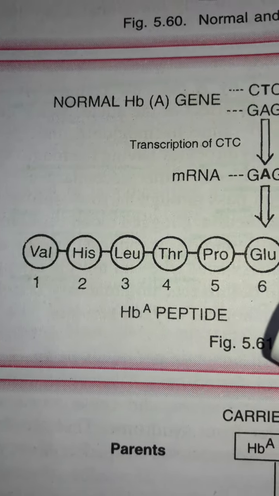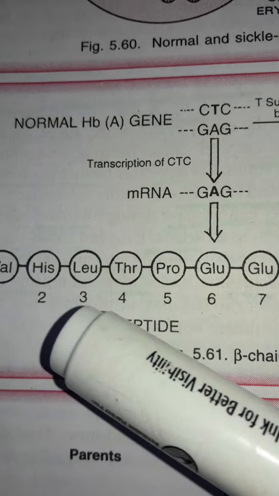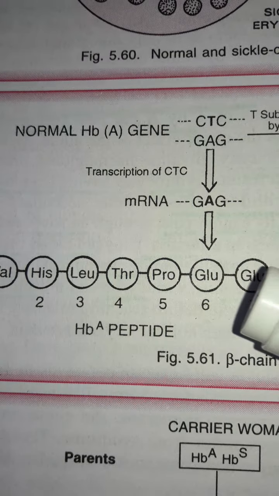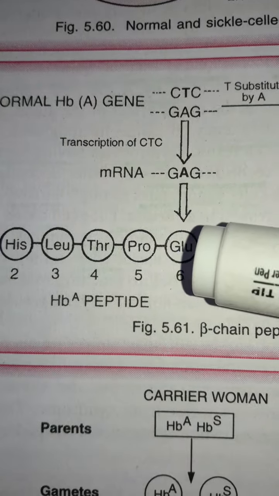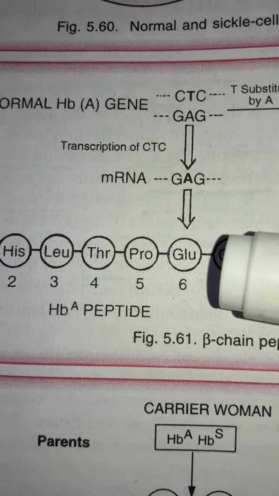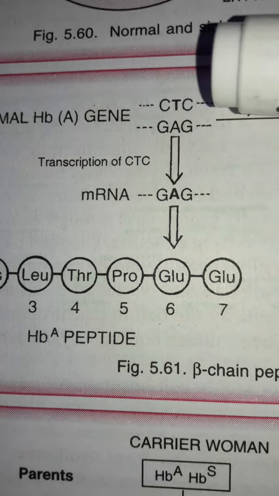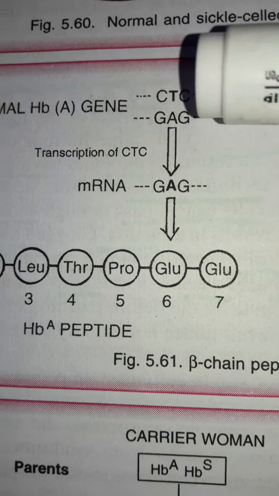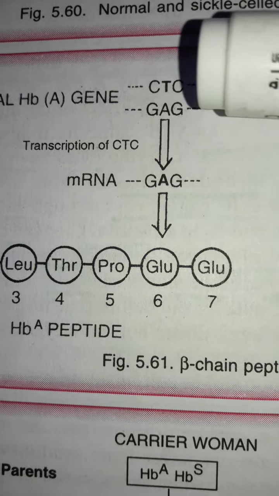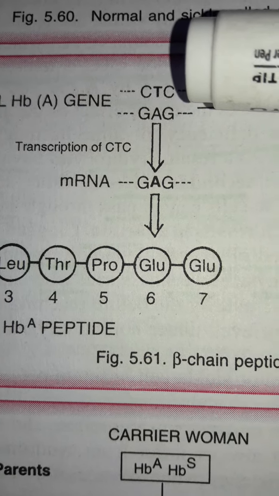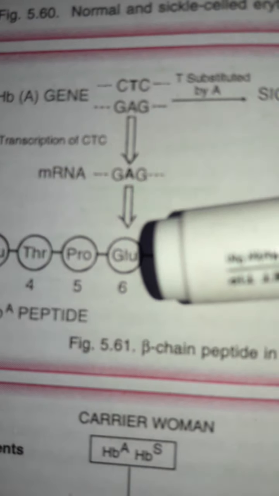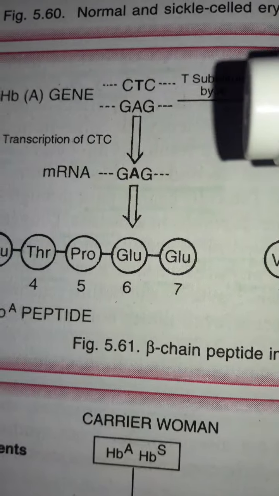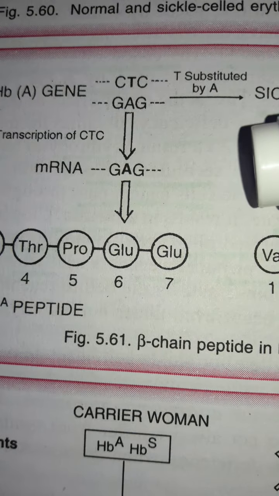So this is the peptide chain which consists of the normal hemoglobin A amino acids. Now see the sixth position amino acid. Here the normal DNA triplet is CTC, its complementary base sequence is GAC, and when CTC is transcribed, it forms mRNA GAG, which codes for glutamic acid. So this is the normal hemoglobin chain.